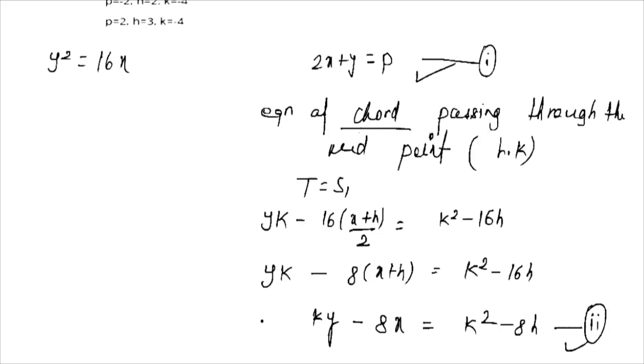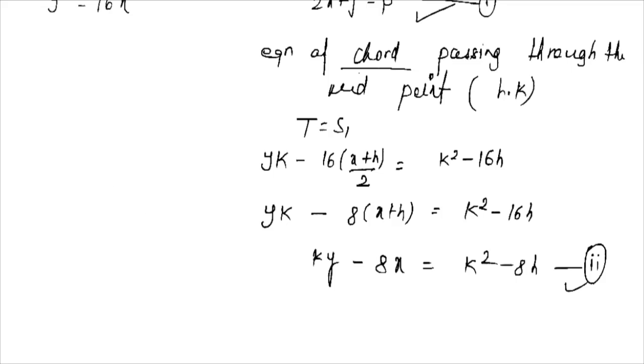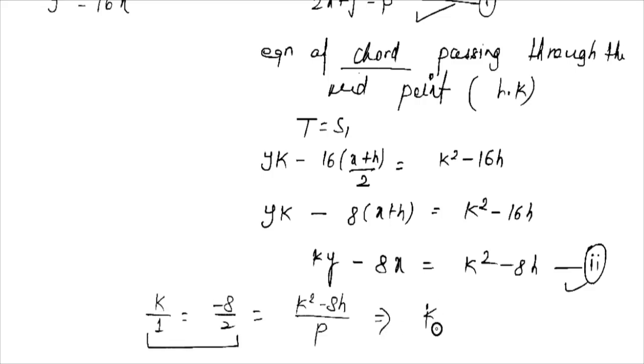When we compare these two equations, then we get k by 1 is equal to minus 8 by 2 is equal to k square minus 8h upon p. When we take these two, we get k is equal to minus 4.